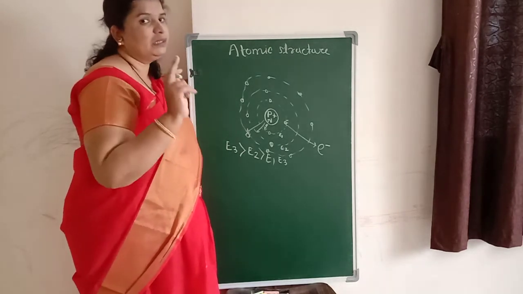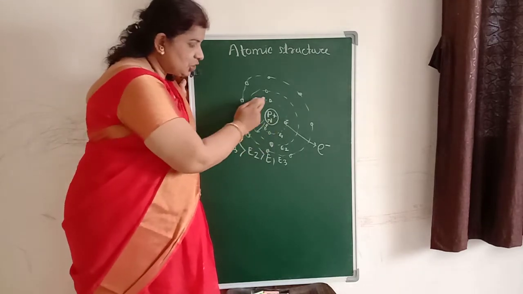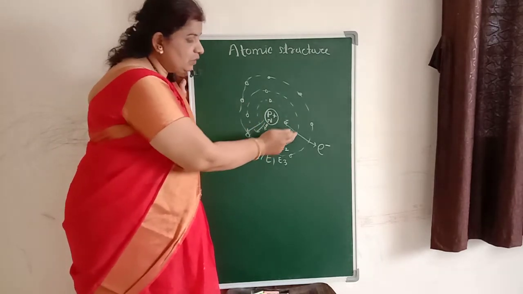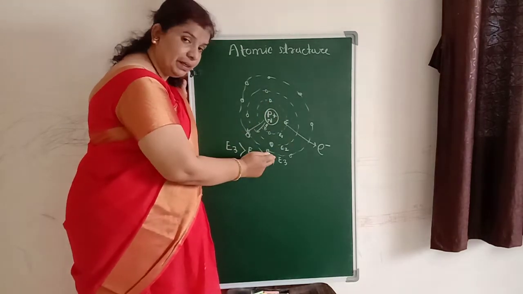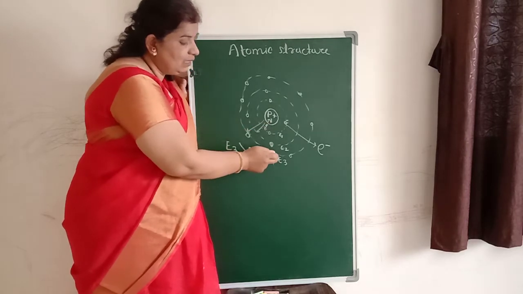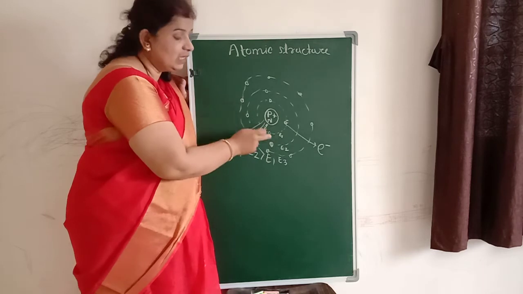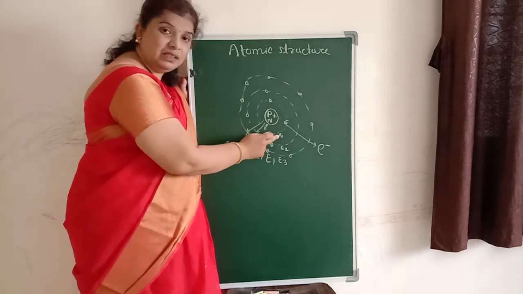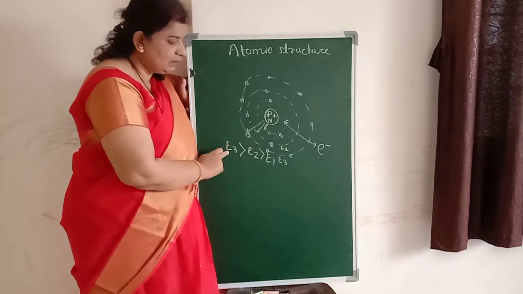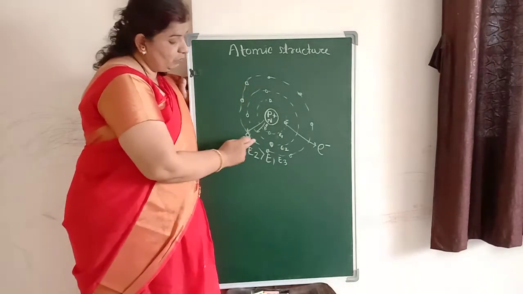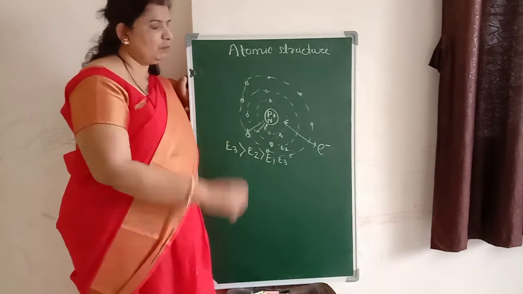Remember, don't get confused, because we are going to see another concept here. E1 is the energy of the first orbit, E2 is the energy of the second orbit, whereas E3 is the energy of the third orbit. As we move away from the nucleus, the energies related to each orbit increase, so E3 will be greater than E2 and greater than E1. Just keep this relation in mind.